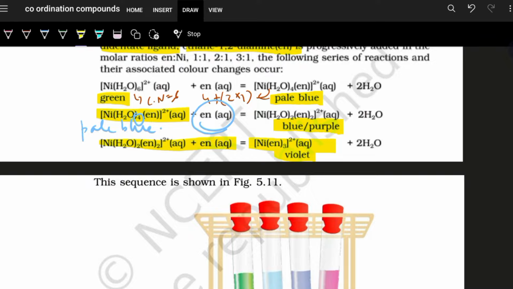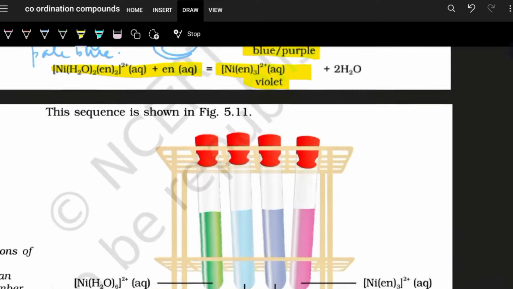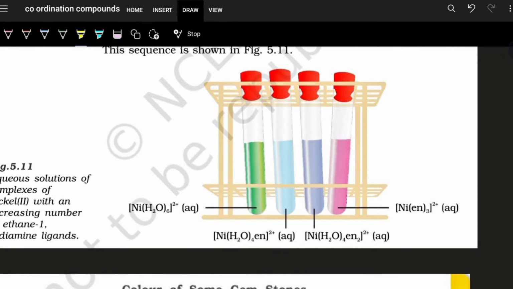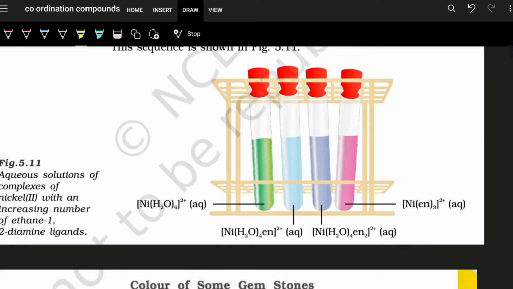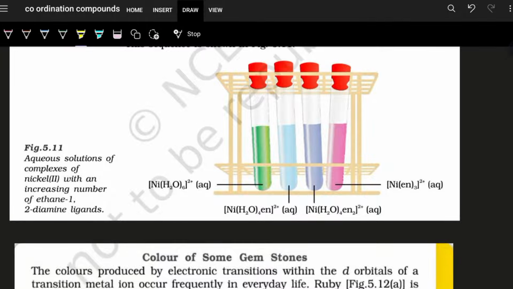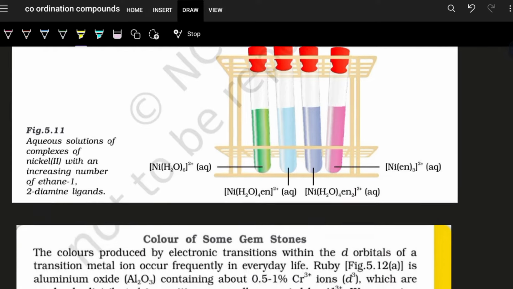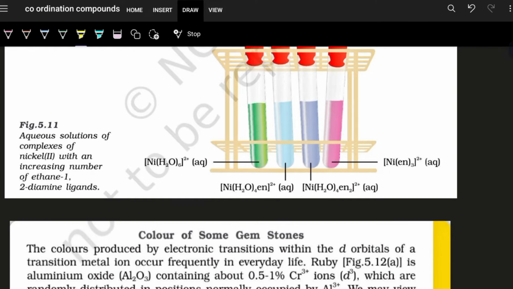So what I mean to say is, if the ligands are changing, the interaction changes, and the color of the complex also changes, because the ligand field effect is important to judge the electronic configuration of the central metal atom or ion. Likewise, if it is a strong field ligand, it will automatically pair up the electrons and will not render any unpaired electron. And wherever the unpaired electrons are more in number, the intensity of the color will also be greater.